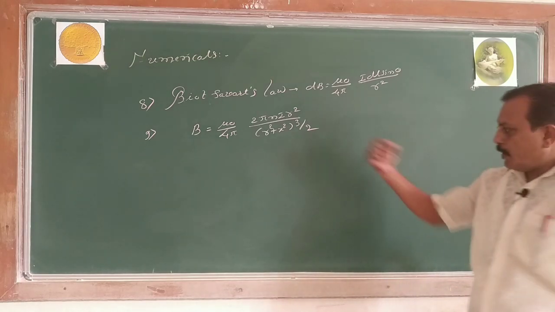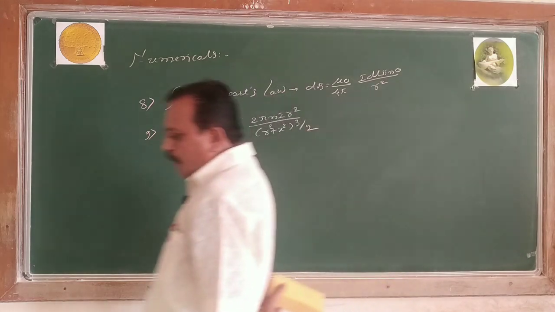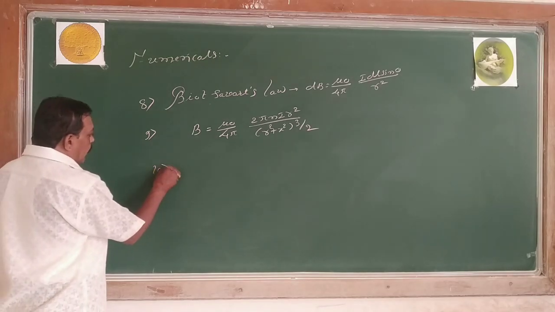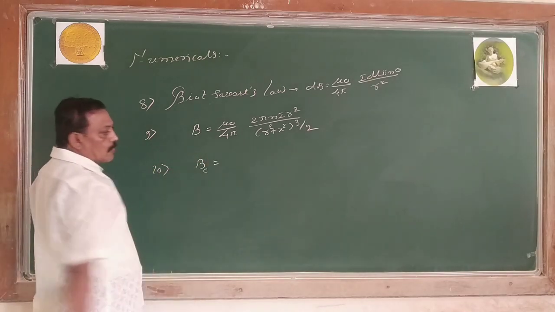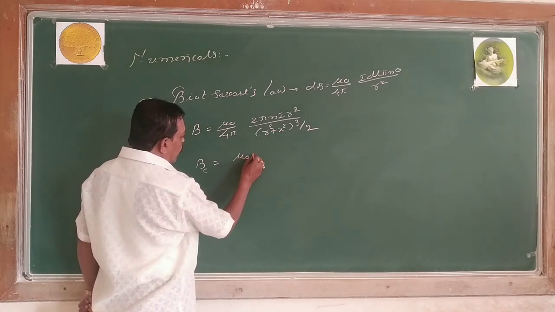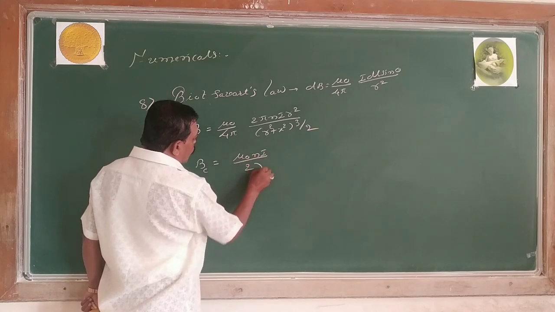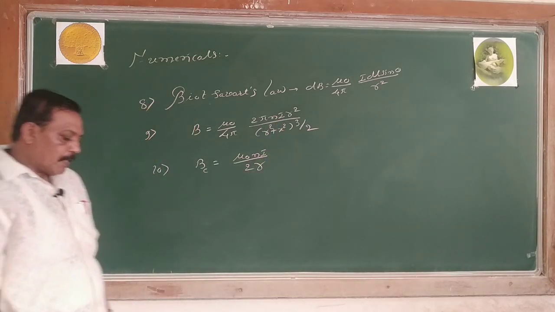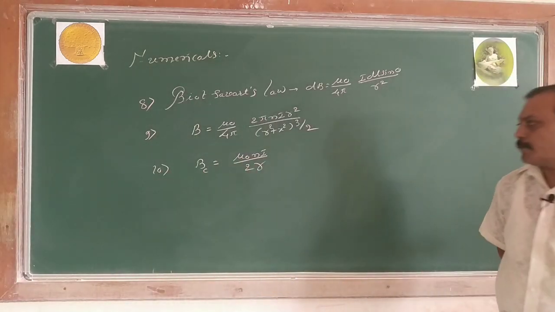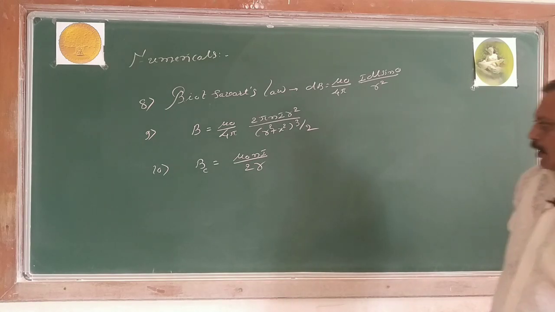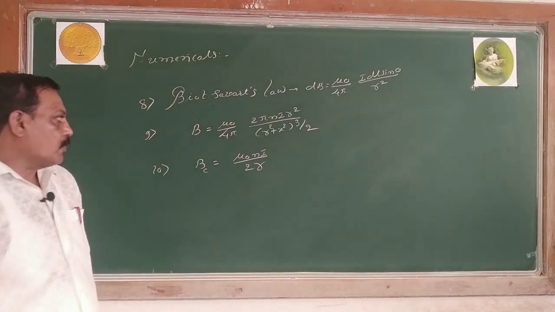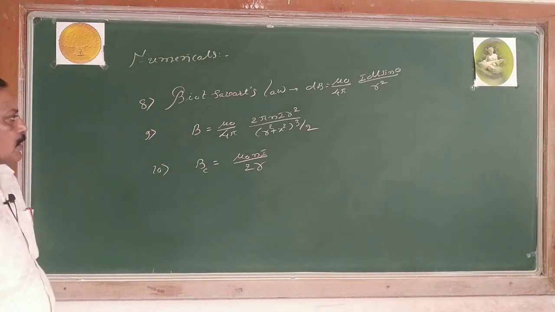By substituting x equals 0, that is, the point is shifted to the center, we get the magnetic field at the center of a circular coil. If I substitute x equals 0, the final equation is B equals mu naught N I divided by 2r. Now this is the magnetic field at the center of a circular coil, where N is the number of turns, I is the current through the coil, mu naught is the constant, and r is the radius of the circular coil.